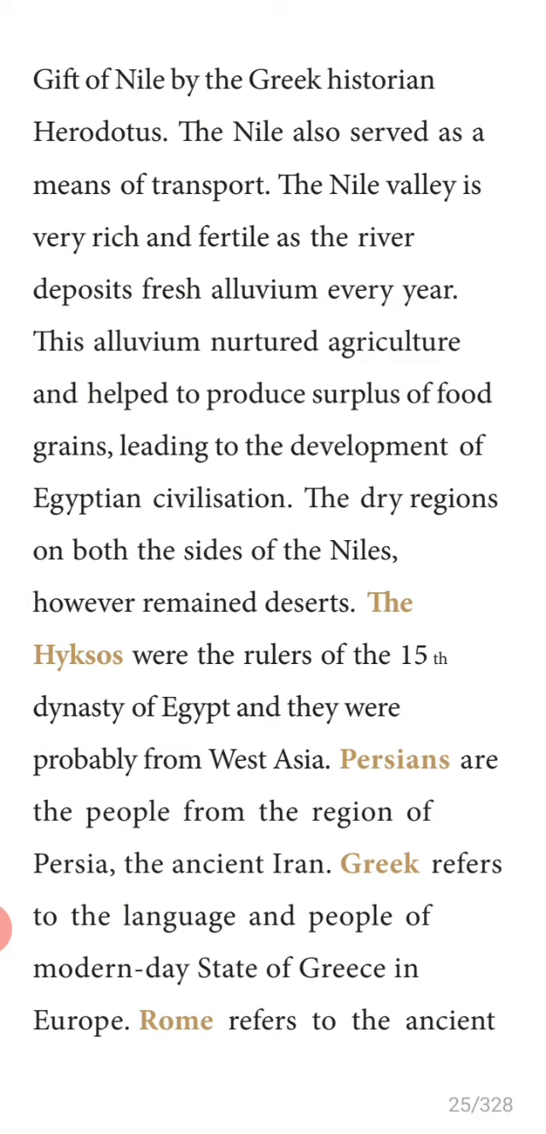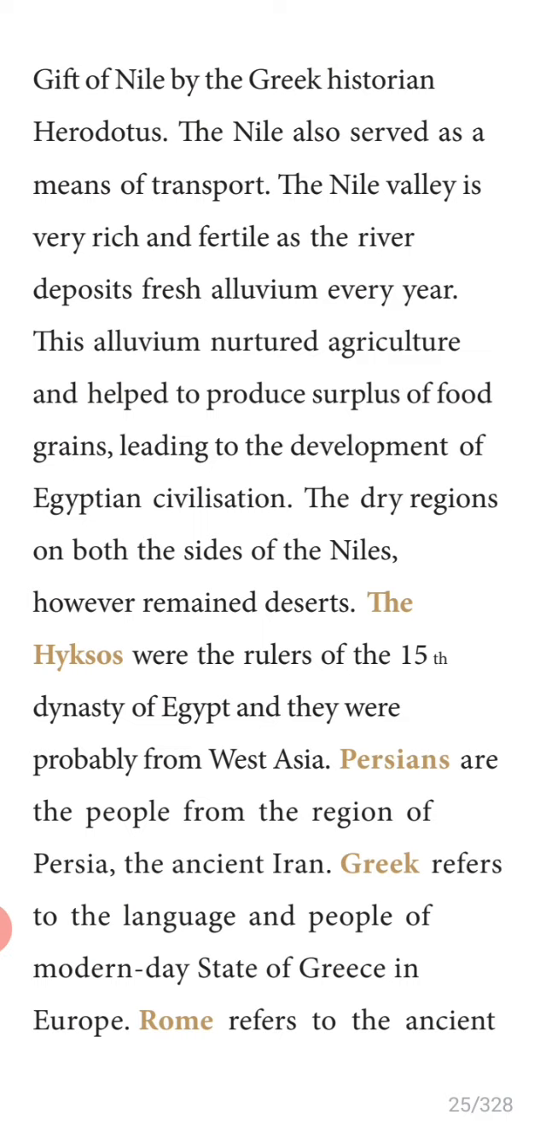Hyksos were the rulers of the 15th century in Egypt, and they were probably from West Asia. These Hyksos probably migrated from West Asia to Egypt.